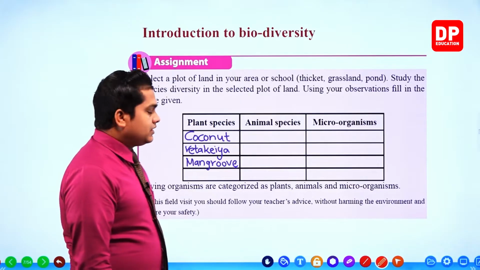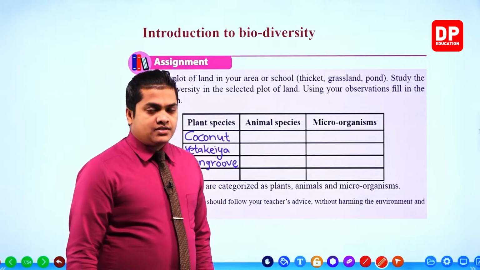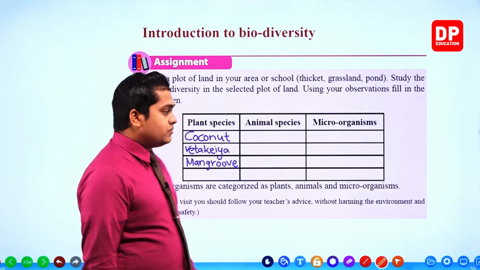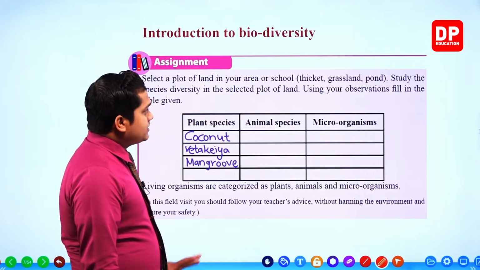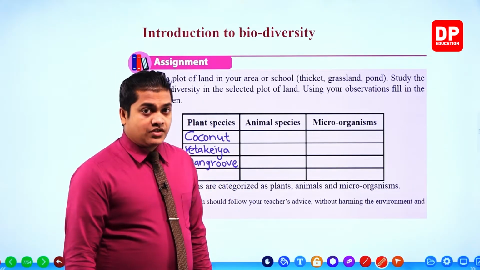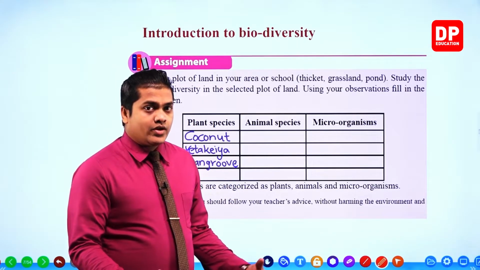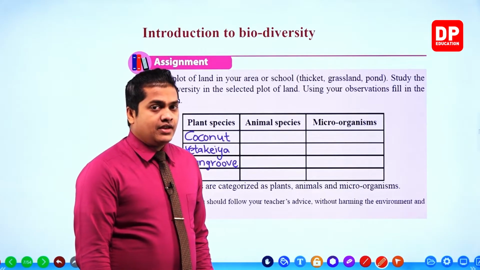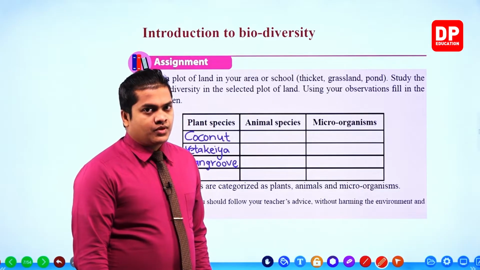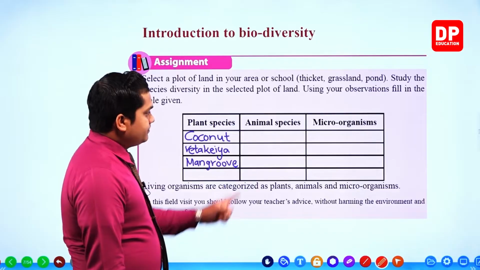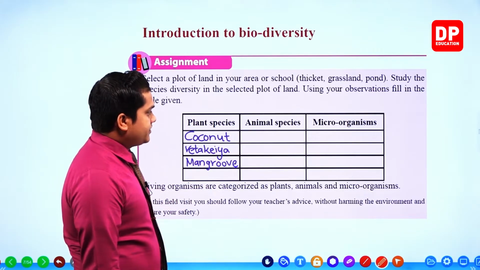So these are some kinds of plants that we can observe within a certain area, or within a seashore, or else in a beach. Different kinds of plants that we can mainly observe. Then, my dear children, the animal species.